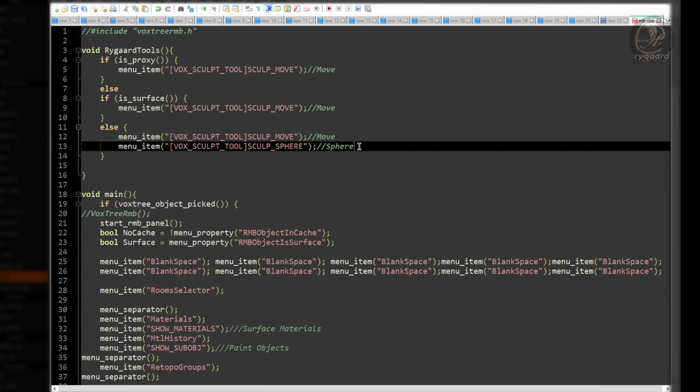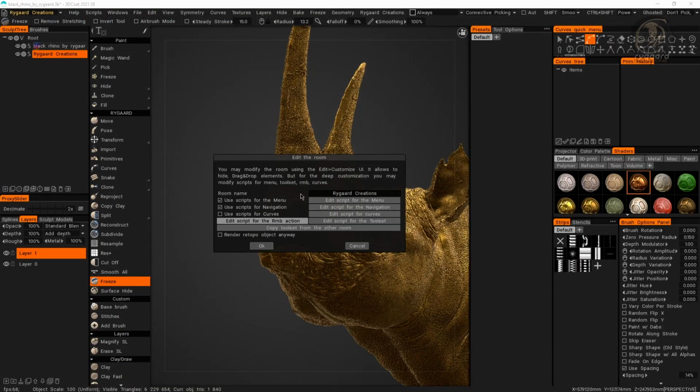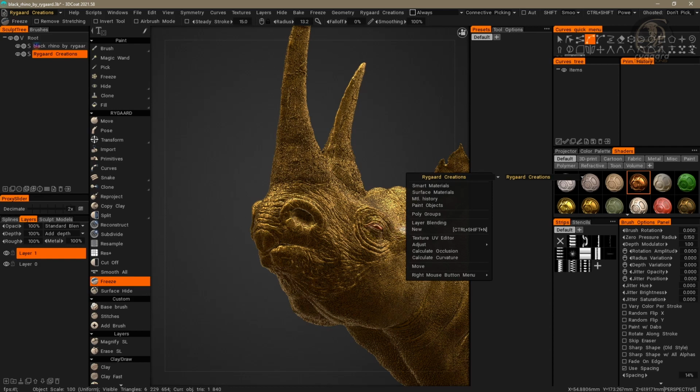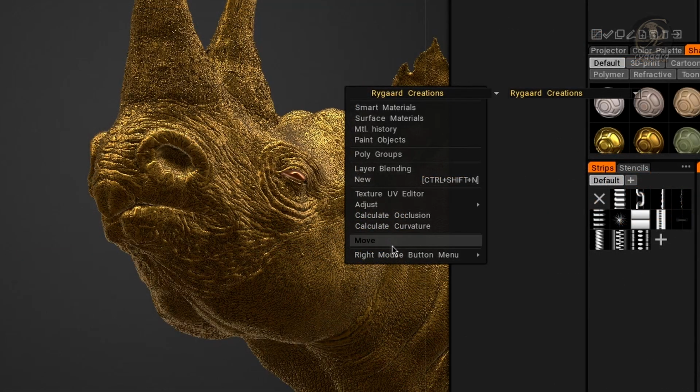Great. Now, it's time to prove to all of you that everything I have done here inside the script is correct. I will save the script, close it, go back to 3DCoat and click the OK button. And being in surface mode, when I click with the right mouse button, as you can see, I have successfully added the move brush here inside the advanced right-click menu, right? Right.